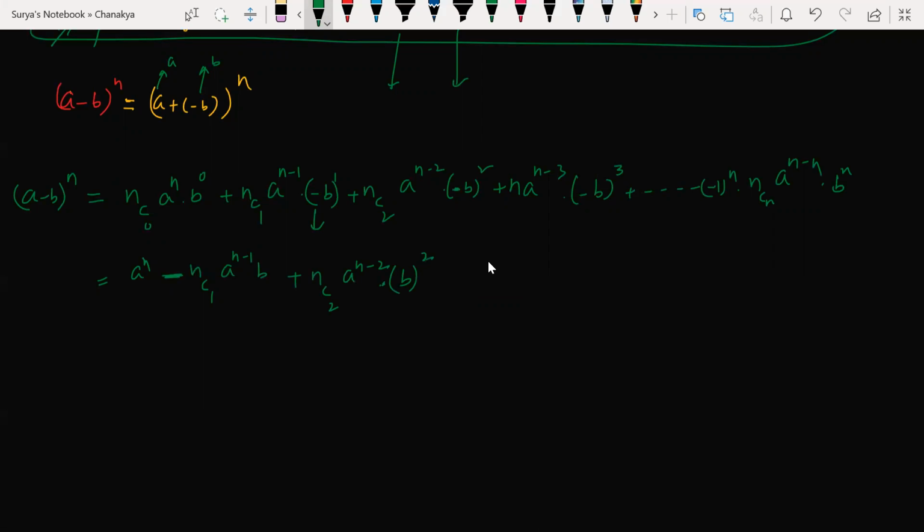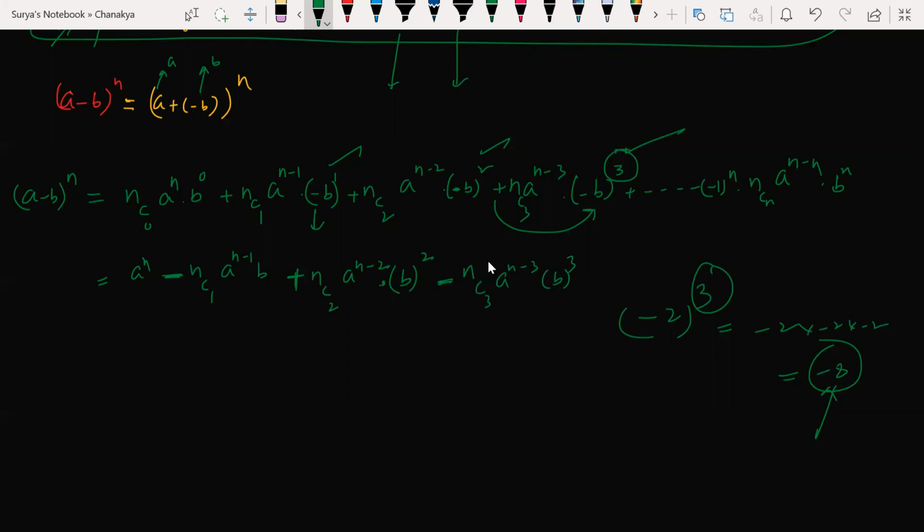Yes or no? So look at this here, plus into minus is what? Minus. Why? Because I have an odd power here. When you have an odd power, minus 2 to the power of 3 is what? Minus 2 into minus 2 into minus 2, which gives me minus 8, or not? When you have an odd power, your answer will be a negative number. So odd power, negative; even power, positive. Understood? Understood or not? nC3 a to the power of n minus 3, b to the power of 3, and so on.